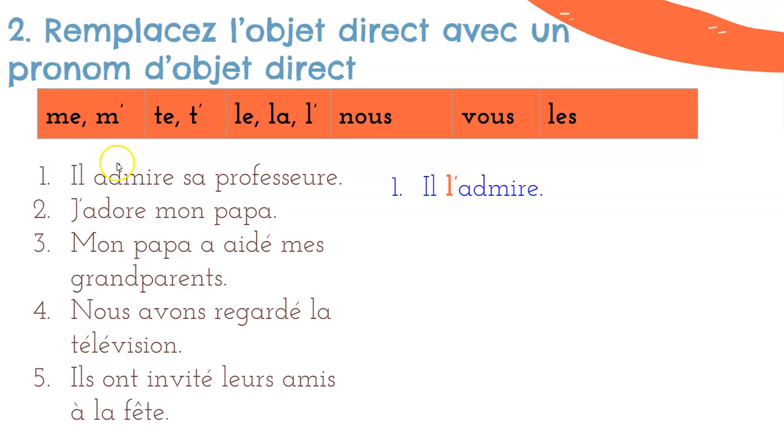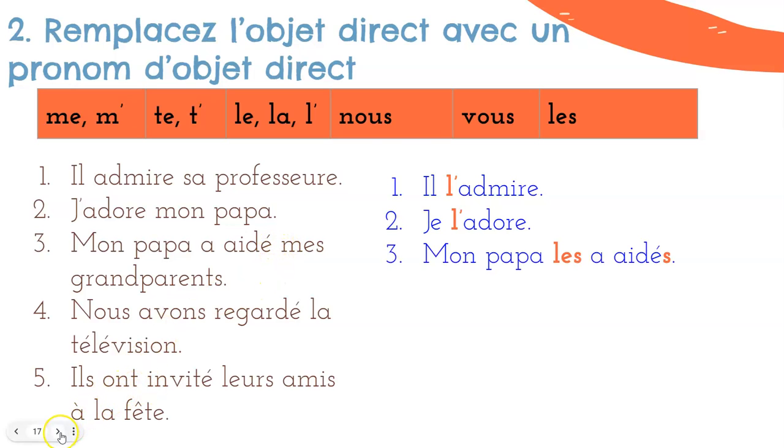Okay. So let's start with number 1. Assuming that you've paused and taken your notes and now you're ready to go. Il admire sa professeure. Who does he admire? His professor, his teacher. So that's our direct object. We will replace that with l' because it starts with an A here. Il l'admire. Numéro 2, j'adore mon papa. Qui est-ce que j'adore? C'est mon papa. Alors, il est le direct object. So, je l'adore. Mon papa a aidé mes grands-parents. Qui est-ce qu'il a aidé? Il a aidé mes grands-parents. Right? So voilà, mon papa les a aidés.